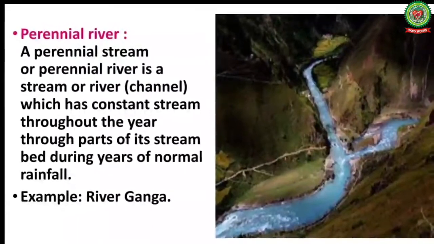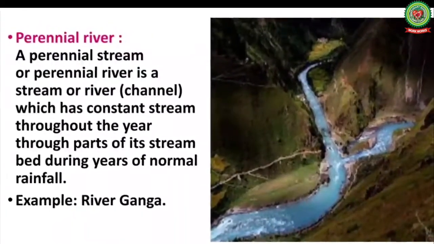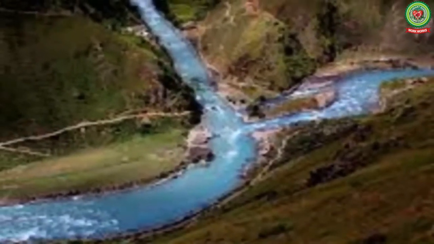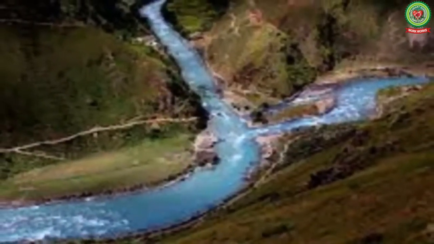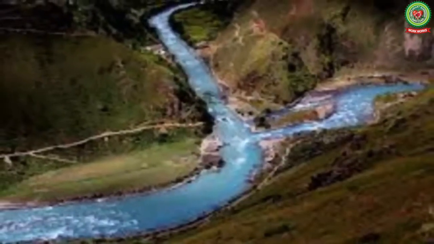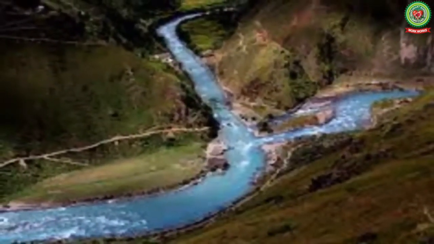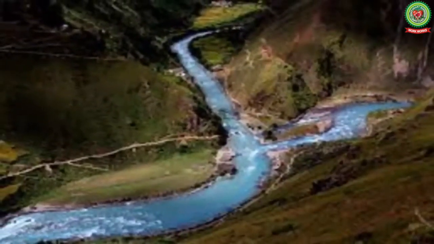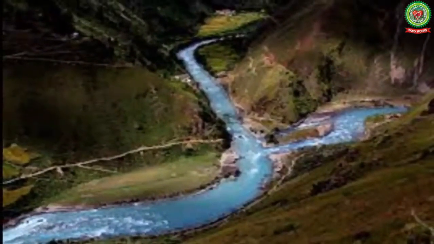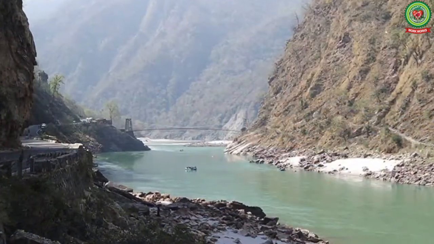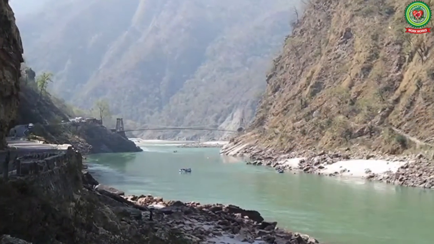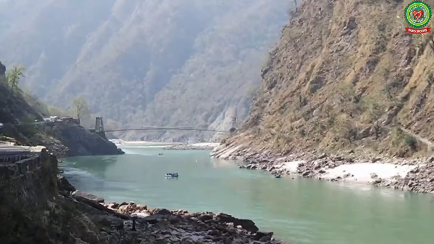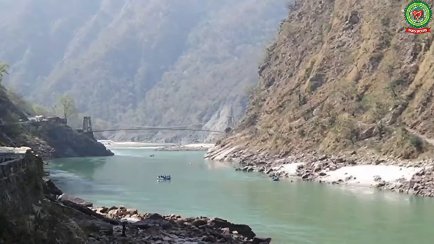The next term is perennial river. A perennial stream or perennial river is a stream or river which has constant flow of water throughout the year through parts of its stream bed during years of normal rainfall. For example, river Ganga is a perennial river of India as it has water throughout the year.